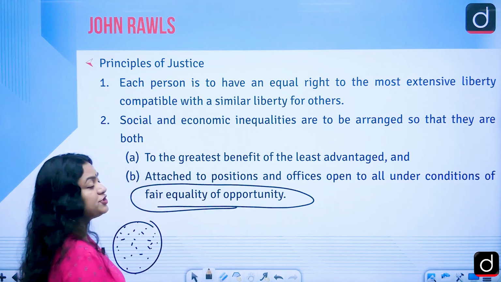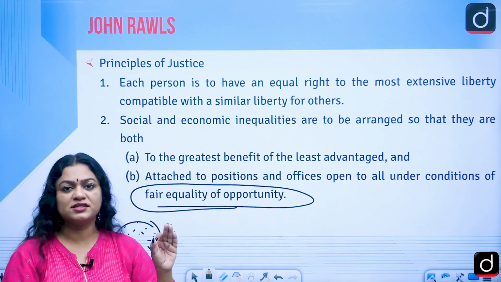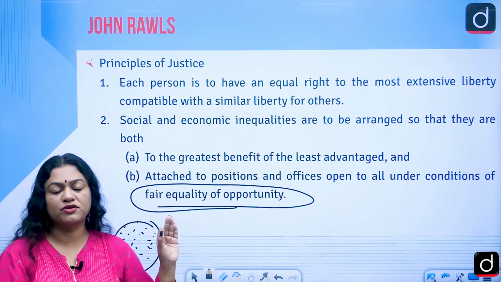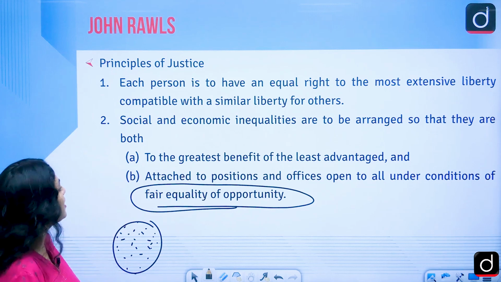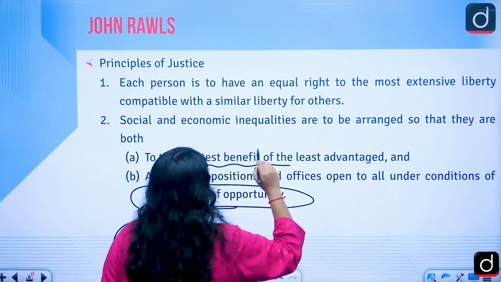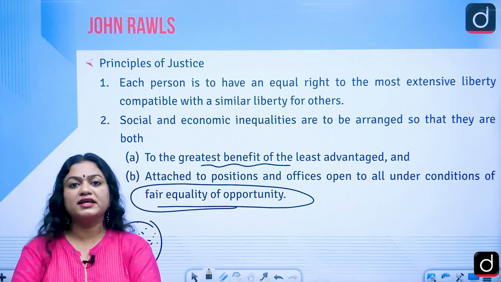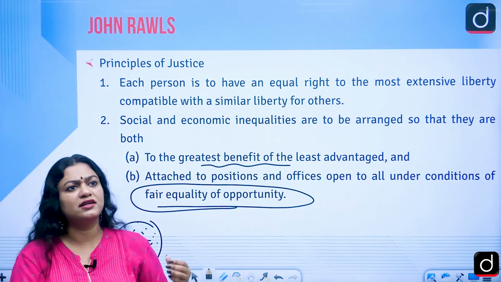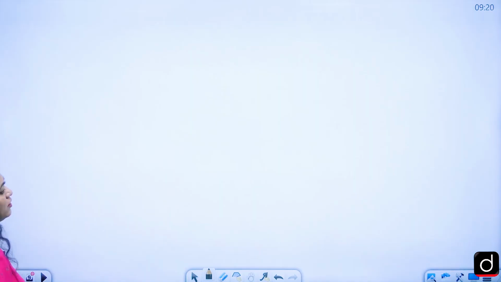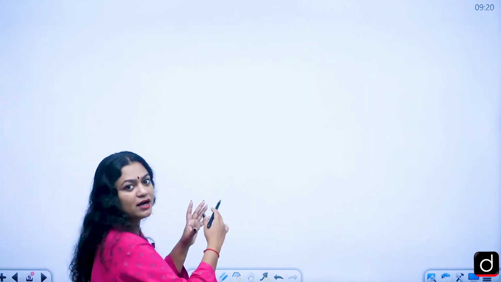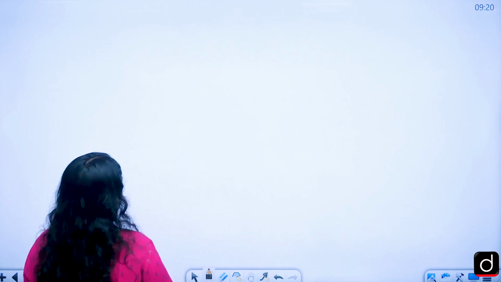Fair equality of opportunity: each and every person is entitled to offices or merits. There should be no discrimination. At the same time, he created a difference principle, where there is the greatest benefit for the least advantaged as well. So how do we understand the least advantaged? I can show you through a picture how the difference principle can be applied.